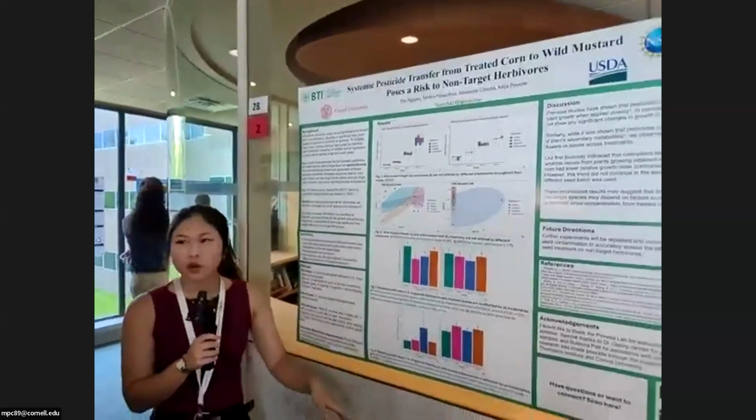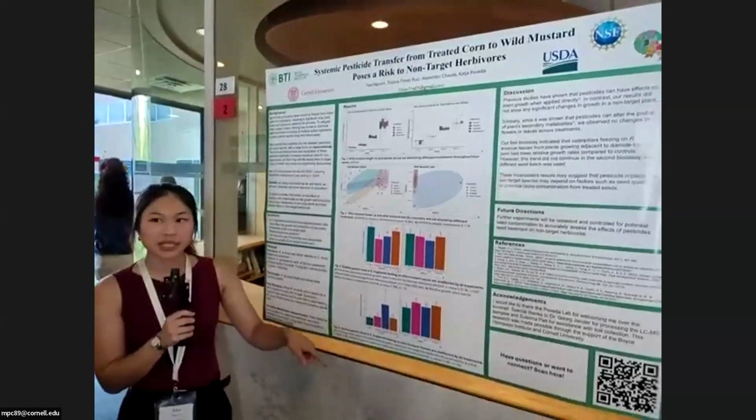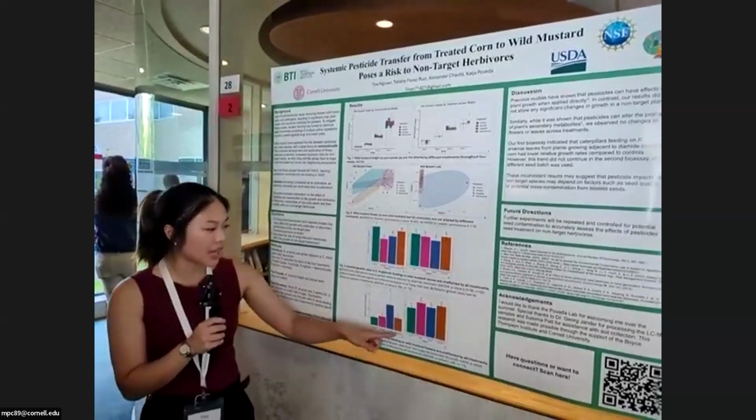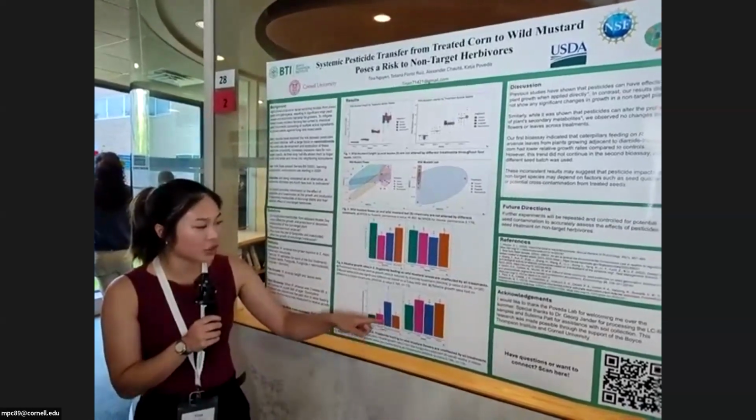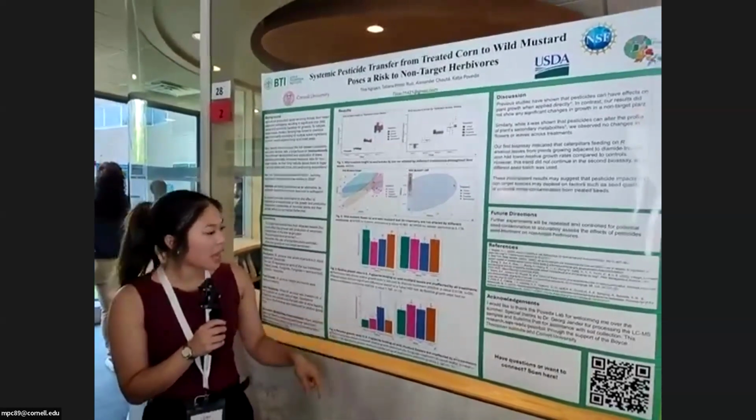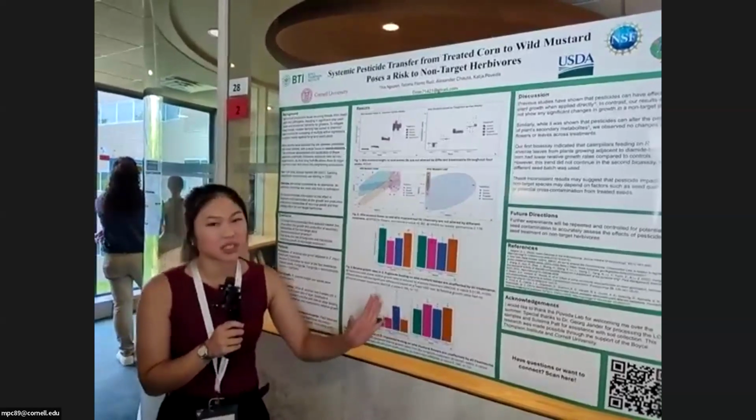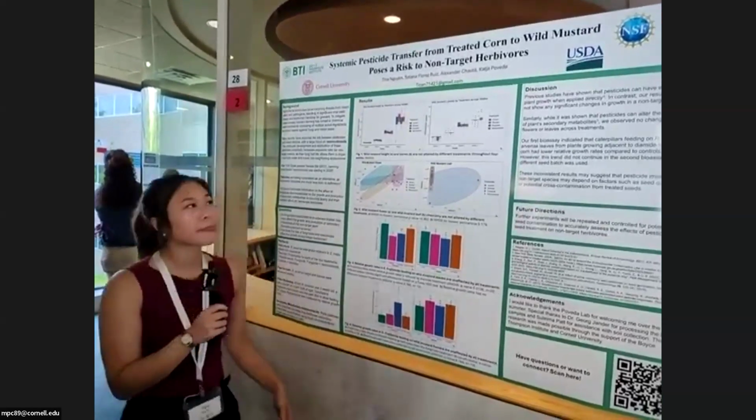Figure 4 is also relative growth rate, but this is feeding on flowers instead. Preliminary data shows that the fungicide treatment increases relative growth rate. And for my data, I also did not see any significant difference.